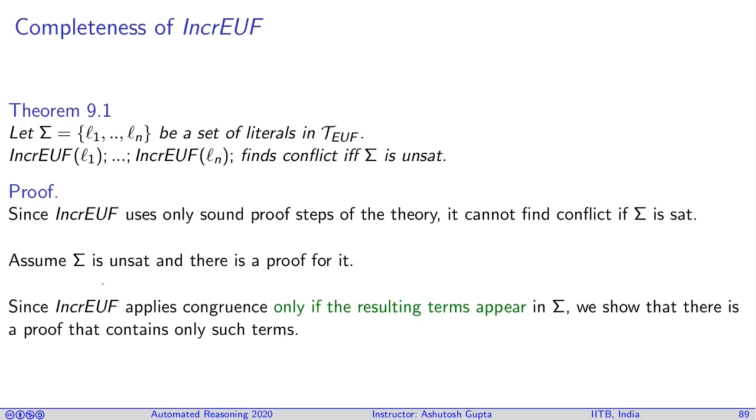Since incremental UF applies congruence only if the resulting terms appear in sigma, we show that there is a proof that contains only such terms. So we know that a proof exists. Our method wants to use a proof that only refers to the terms within sigma. So we will transform this proof into another proof that uses only the terms appearing in sigma.